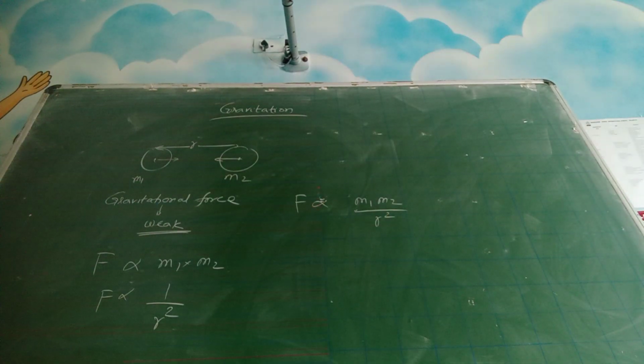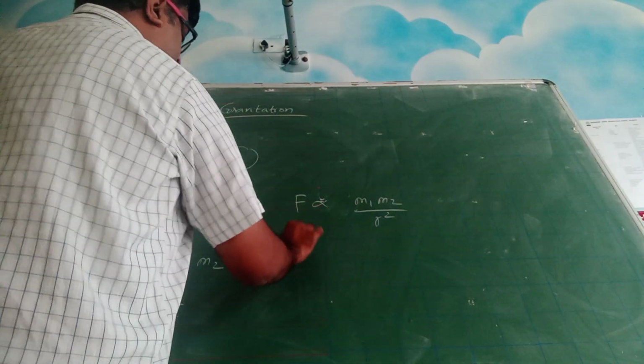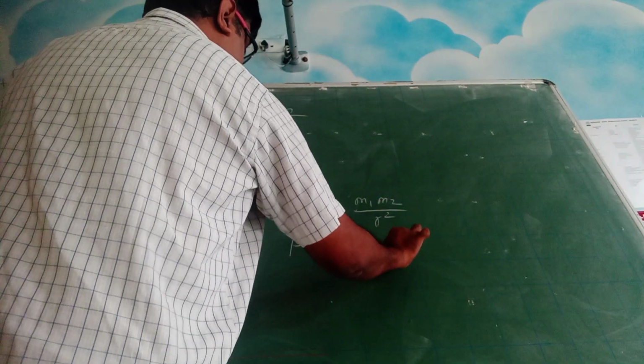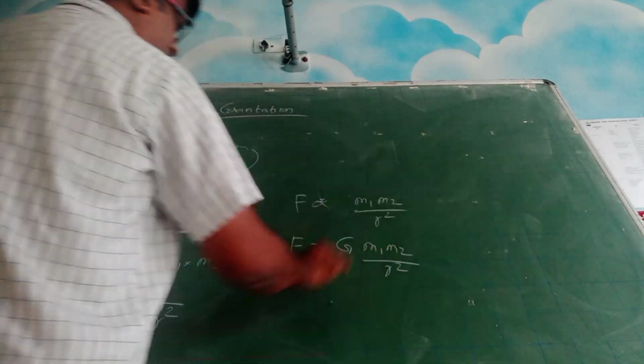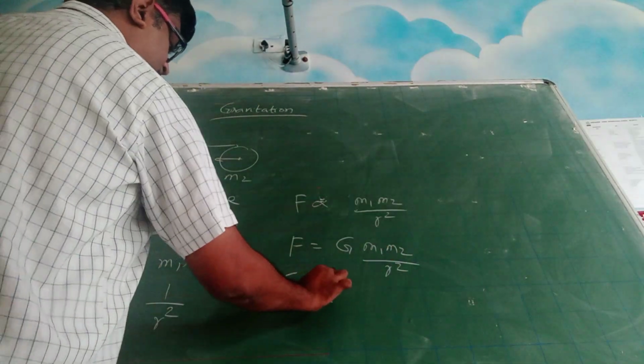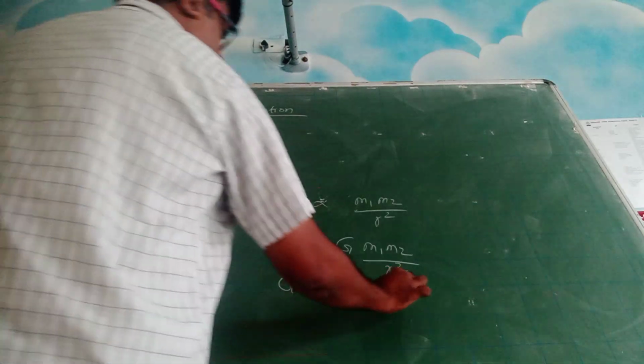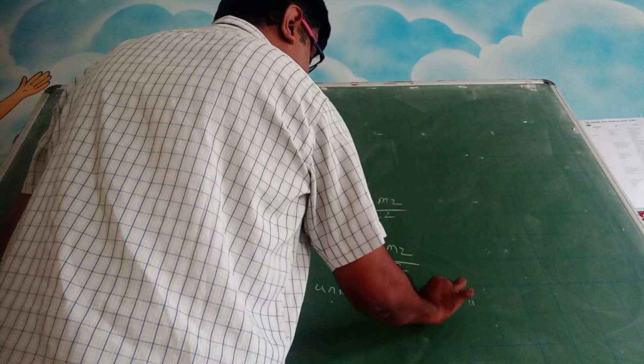To remove the proportionality, we have to bring in a constant of proportionality, so F equals G M1 M2 by R square. This G is called the universal gravitational constant.